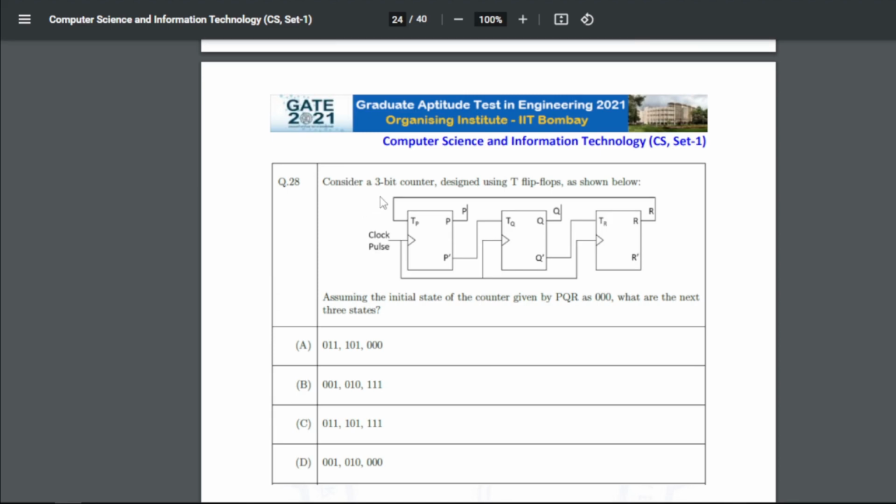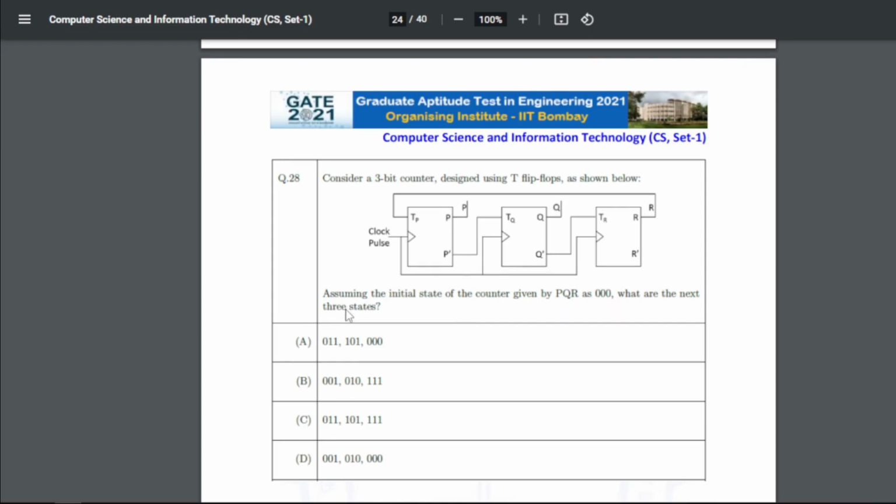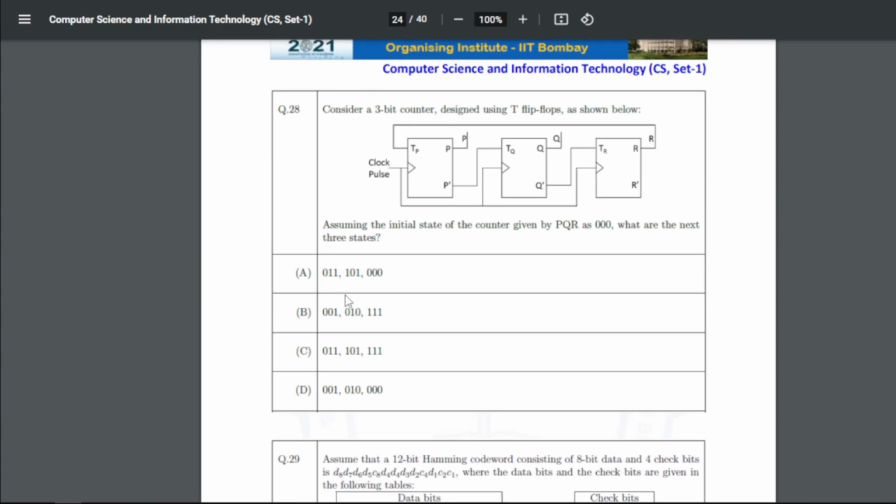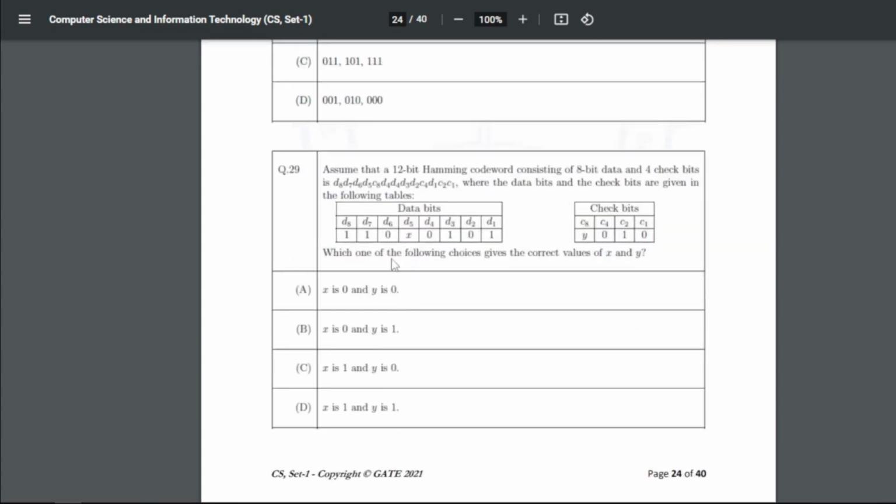Next question is: consider a 3-bit counter designed using T flip-flops as shown below, right? Assuming the initial state of the counter, given by PQR, is 000, what are the next three states? So for 28 the answer is A: 011, 101 and 000.